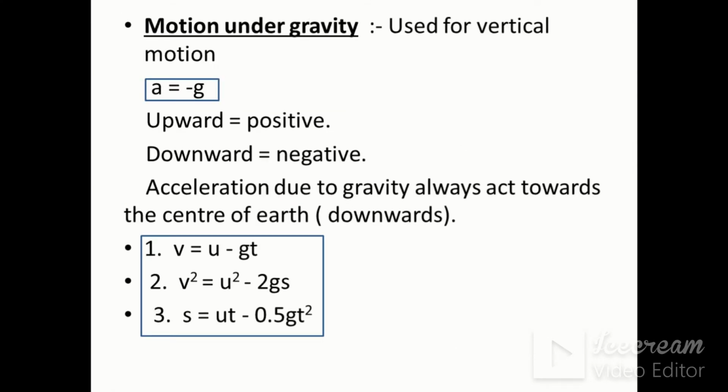Motion under gravity is used for vertical motion. Here a is equal to minus g. You might consider another convention also. For upward, I have considered positive. You might consider upward as negative and downward as positive, but I have considered upward as positive and downward as negative. Vice versa, anything can be. Acceleration due to gravity always acts towards the center of the earth, downwards.